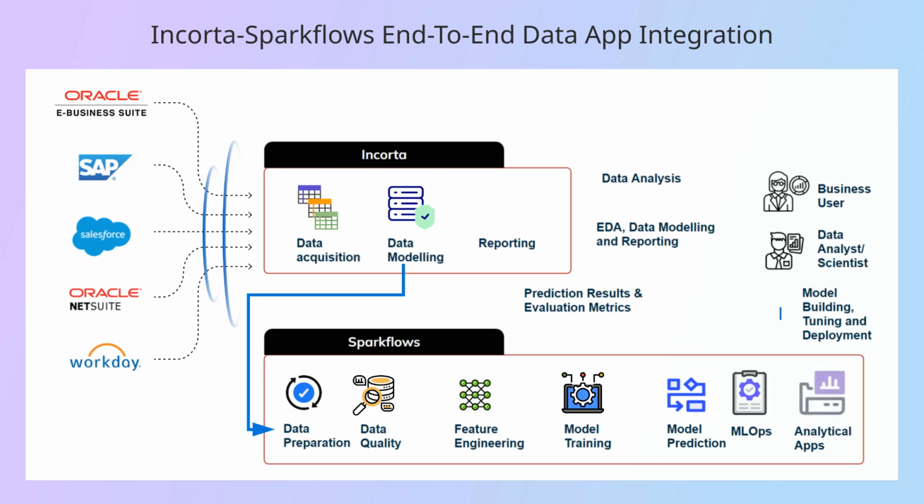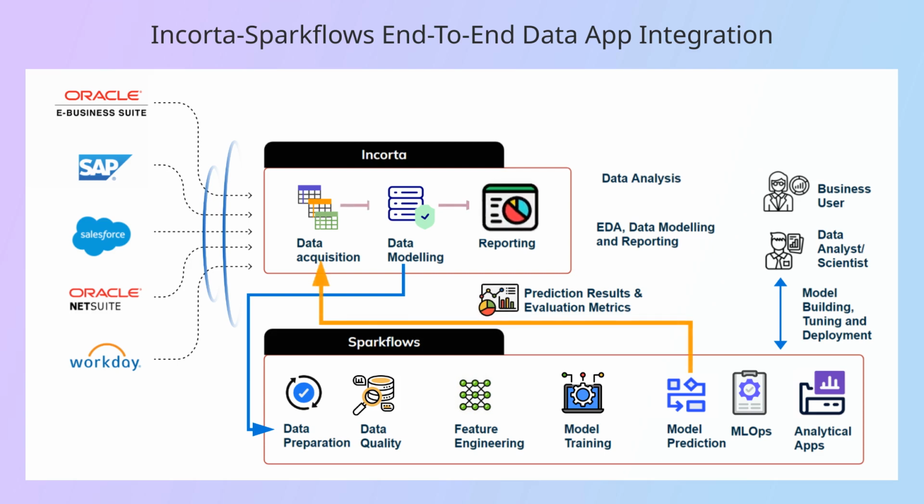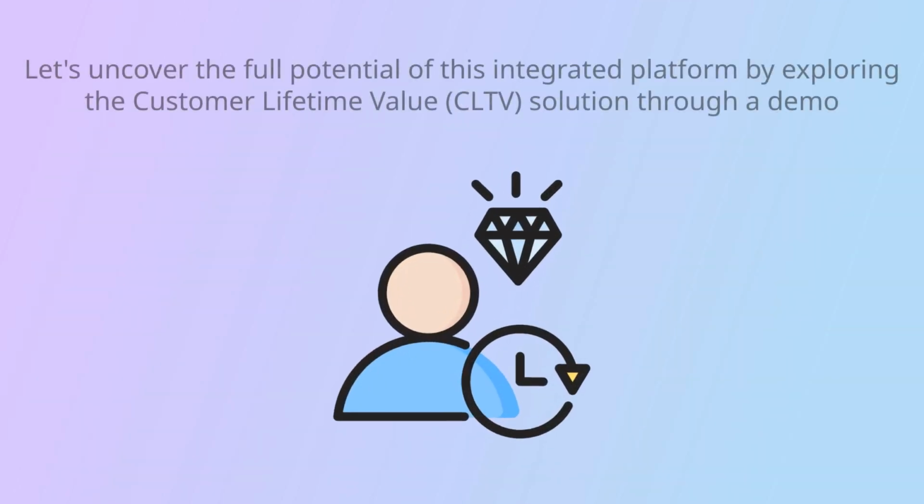Analytical apps provide users with a UI to perform complex ML processing on click of a button. Model prediction and model metrics data is written on the Incorta data layer. Charts are generated on the dashboard to visualize trends for descriptive and predictive analysis. Users leverage these dashboards to make business decisions. Let's uncover the full potential of this integrated platform by exploring the customer lifetime value solution through a demo.